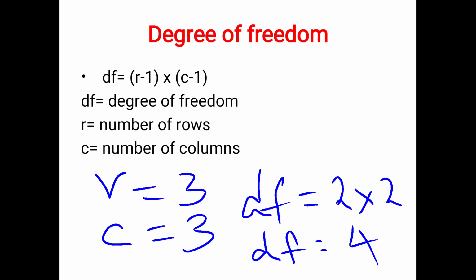Okay, suppose think if there are 2 rows and column is 3. 2 minus 1 is 1 and column I have told 3. 3 minus 1 is 2. So what is the degree of freedom? 2 into 1 is equal to 2. Okay, in this way you have to calculate the degree of freedom.